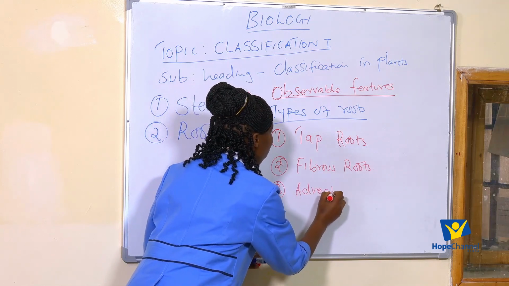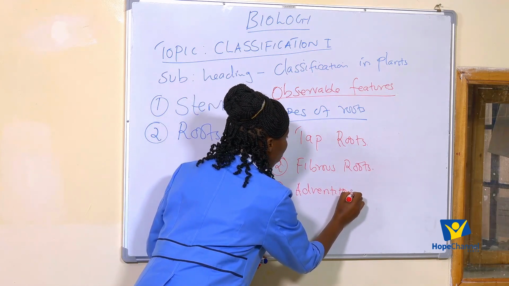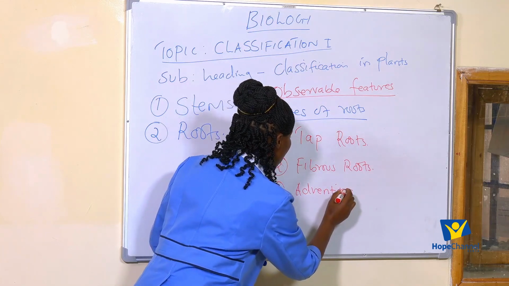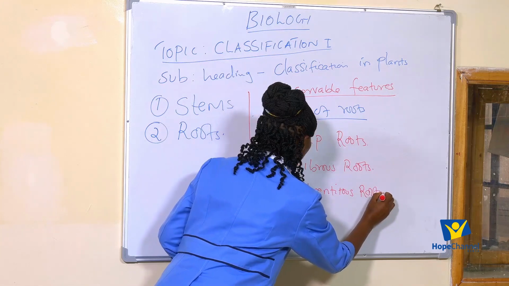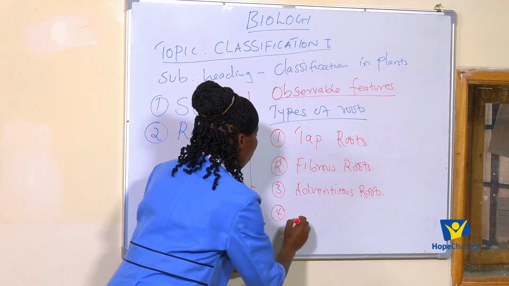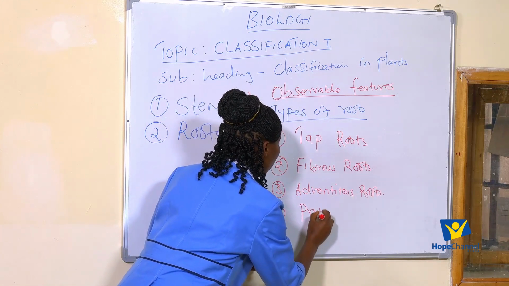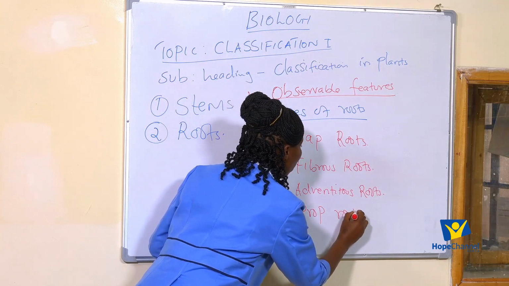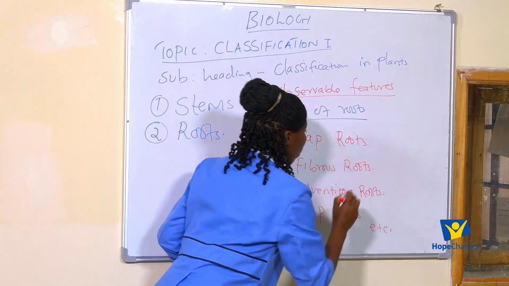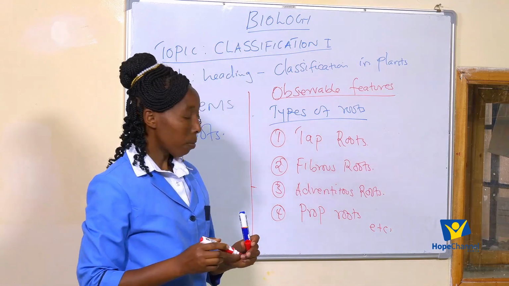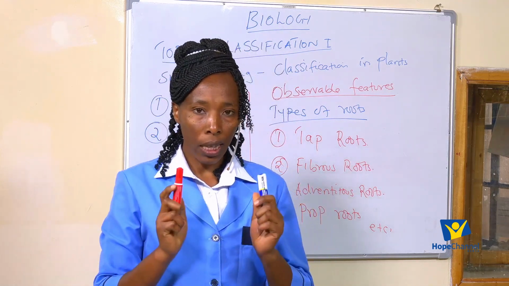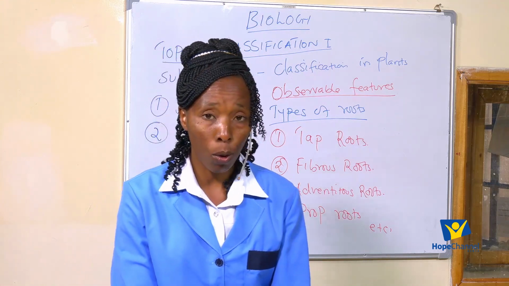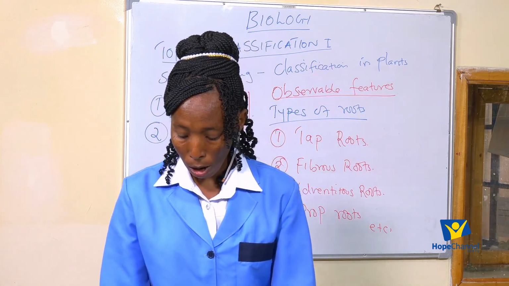Okay, adventitious roots. Okay, we have those plants that have prop roots. So there are different types of roots. So based on the type of roots, we can place plants into different groups.